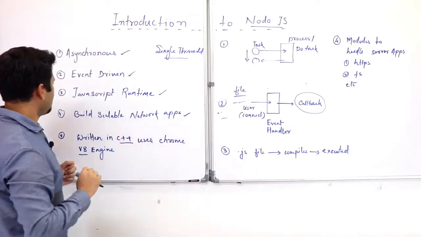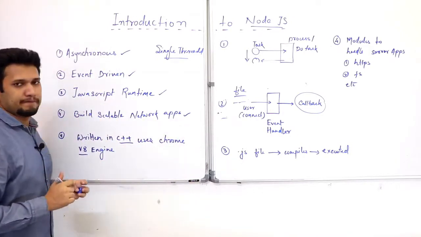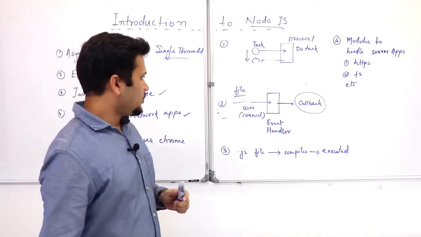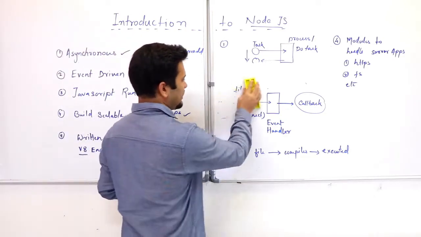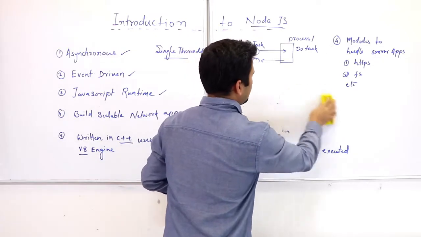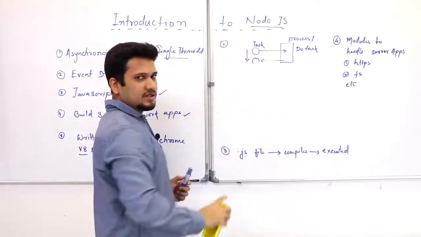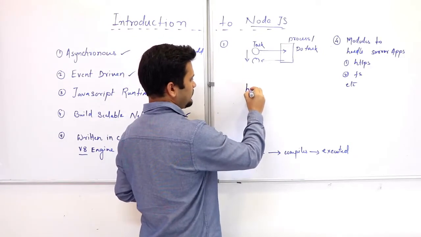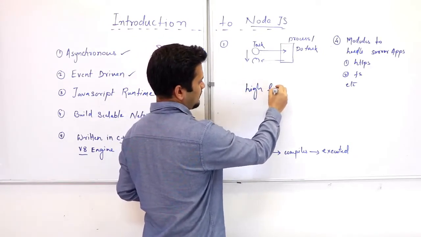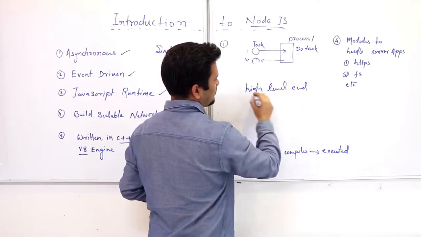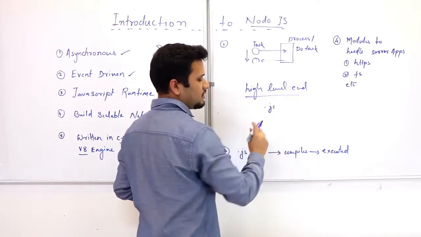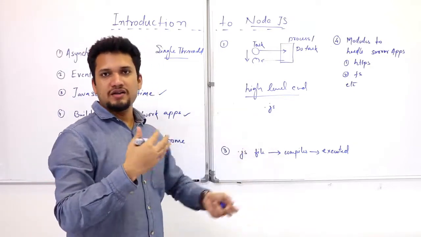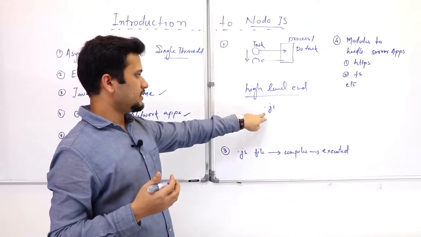Now third is JavaScript runtime. What is a JavaScript runtime? In order to understand it, let's see: in your .js file you have written high level code, and machines do not understand human readable code.